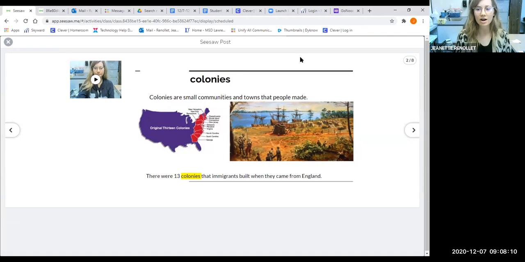I need to see those arms moving. Do your motions with me so that you are learning as many vocabulary words as you can. Here we go. Colonies are small communities and towns that people made. Great job. Awesome.